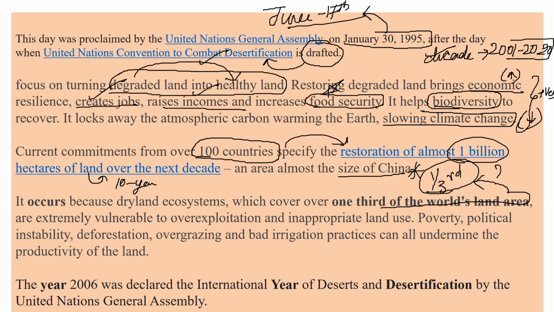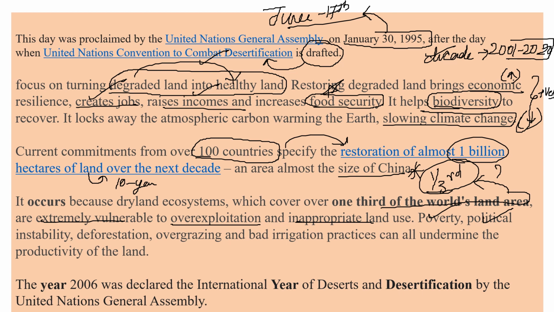And not only this, the people who are depending on these dry land areas are extremely vulnerable to climate change, and they were already exploiting the resources which existed, and there were inappropriate land usage policies on these land areas. With this, what happens? The poverty increases much more, and whenever the people are not satisfied, they may revolt against the existing political power